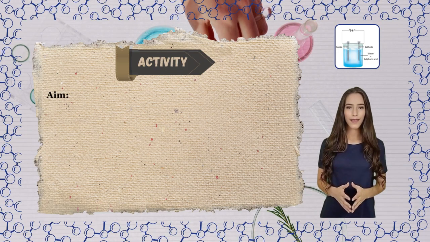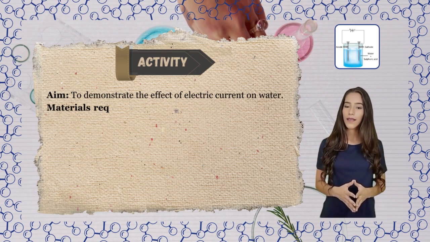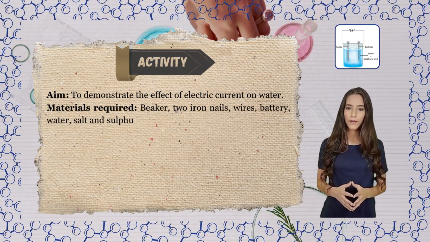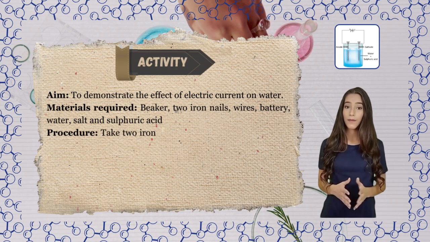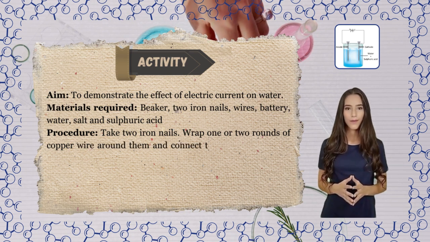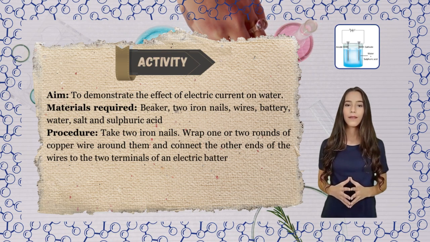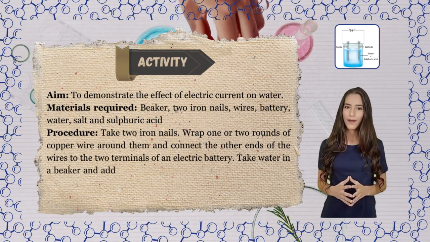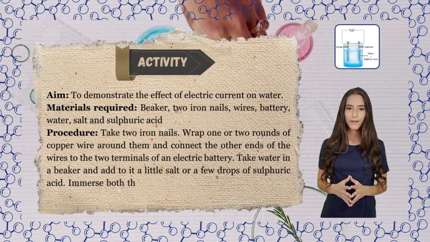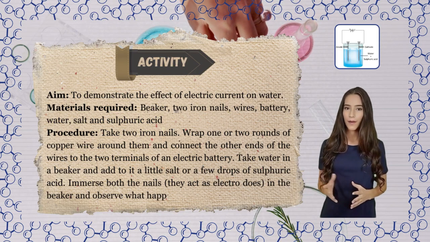Activity. Aim: to demonstrate the effect of electric current on water. Materials required: beaker, two iron nails, wires, battery, water, salt and sulfuric acid. Procedure: take 2 iron nails. Wrap 1 or 2 rounds of copper wire around them and connect the other ends of the wires to the 2 terminals of an electric battery. Take water in a beaker and add to it a little salt or a few drops of sulfuric acid. Immerse both the nails, they act as electrodes, in the beaker and observe what happens.